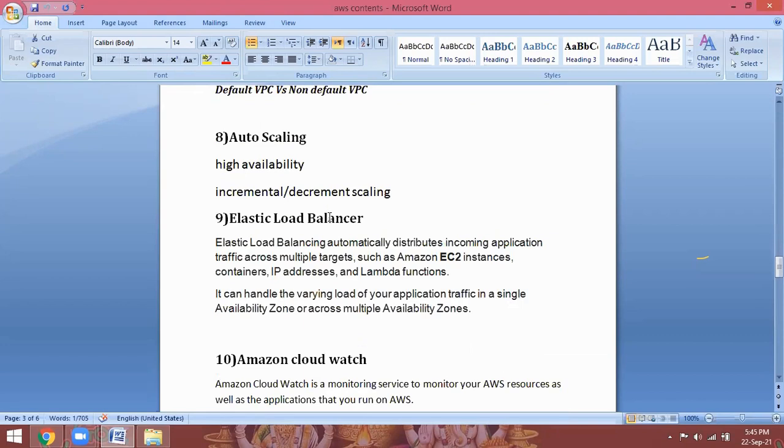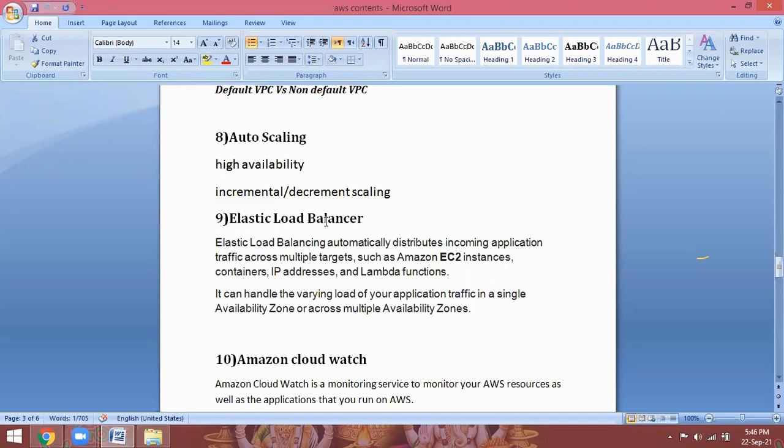Next, auto scaling with load balancers, incremental scaling, decremental scaling. For example, Flipkart.com has a heavy load on Wednesday because they are going to give offers. When there is a heavy load, one server cannot handle that many incoming requests. They need another server. 2 servers also not handling that many incoming requests, a third server. So like that, depending upon the demand of the customers, they need to improve their server capacities.